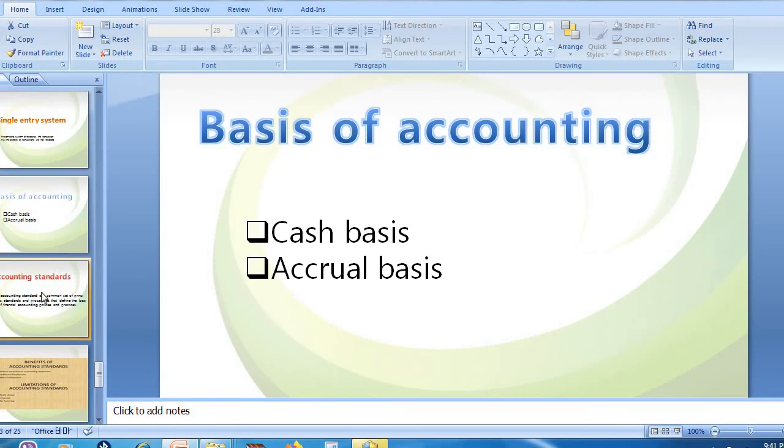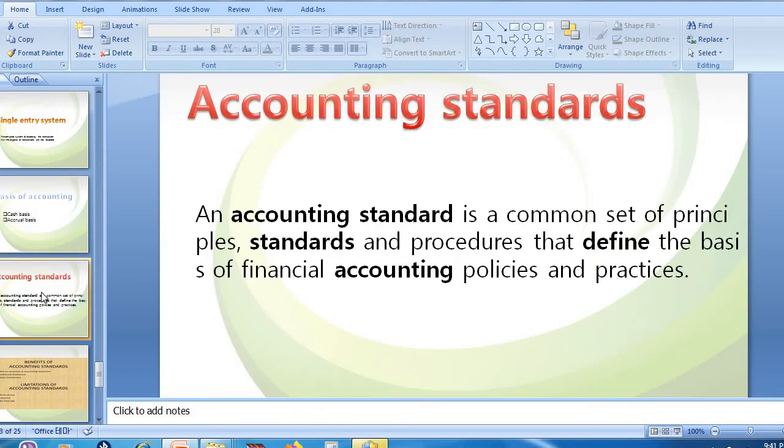Now, next topic is accounting standards. So what do you mean by these standards? For you people, you need to study related to these standards. In our accounting standards, there are 32 standards, okay? These 32 standards are going to describe different policies or principles. For example, accounting standard 1 tells regarding the complete disclosure of accounting policies.